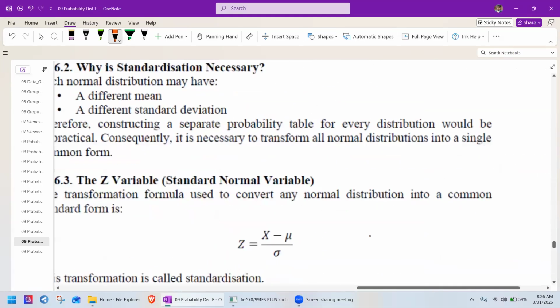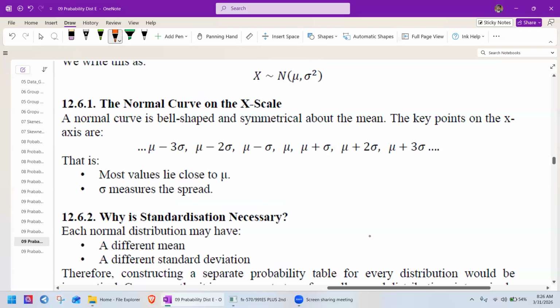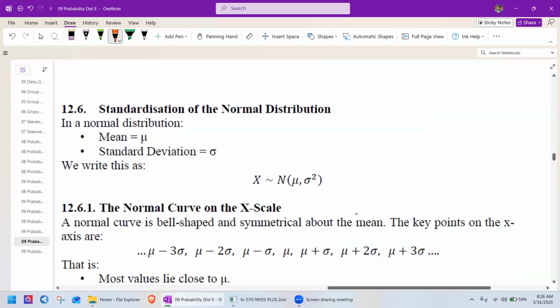Here, the standardization of the normal distribution. In a normal distribution, we call the mean mu, and the standard deviation sigma. So we write this: random variable x approaches normal distribution,